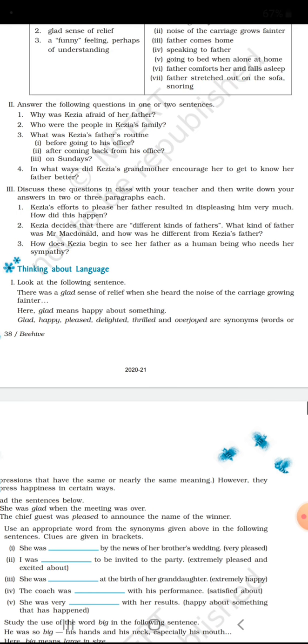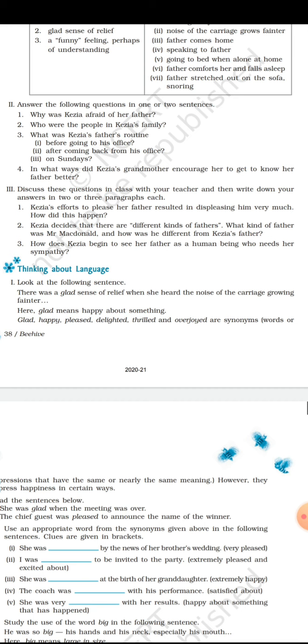Now question number 3: what was Kezia's father's routine before going to office and after coming back from his office, and third on Sunday? Now you have to tell what the routine of Kezia's father was. Before going to office, he would come to Kezia's room and give her a goodbye kiss. This was the daily routine of Kezia's father when he went to office. After coming back from office, he would just sit down in the drawing room and ask for the newspaper.